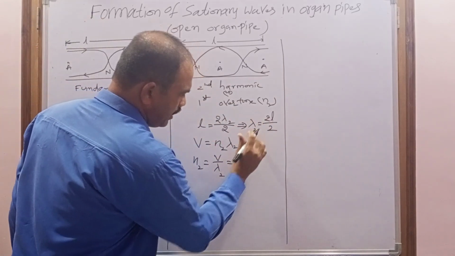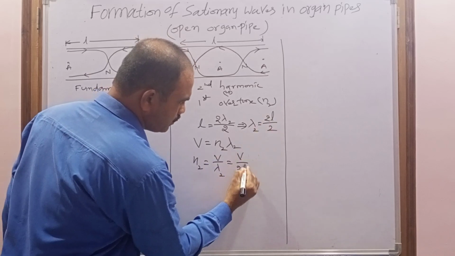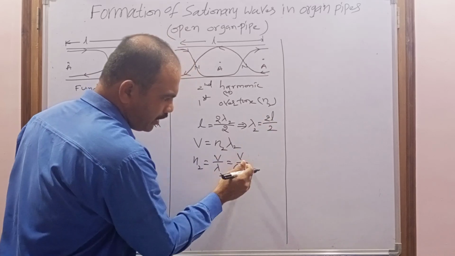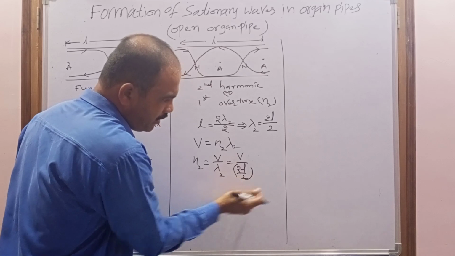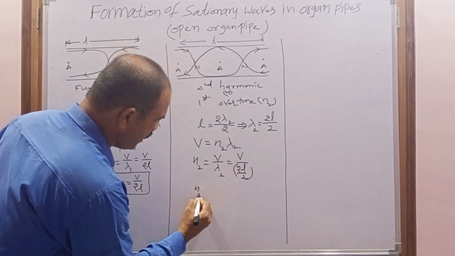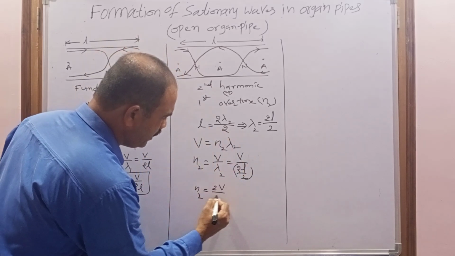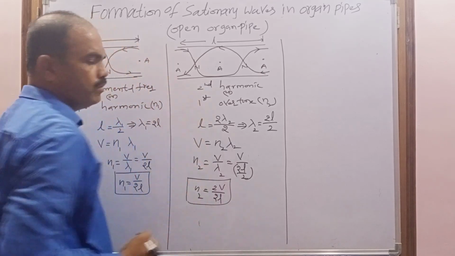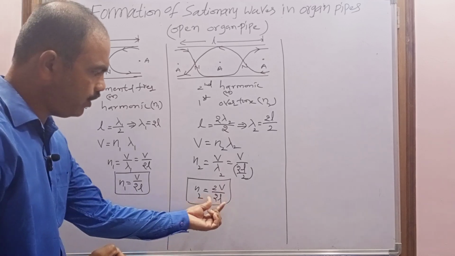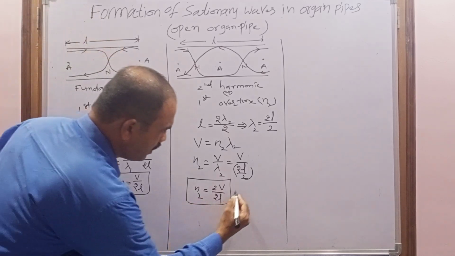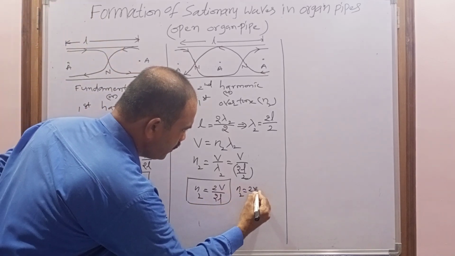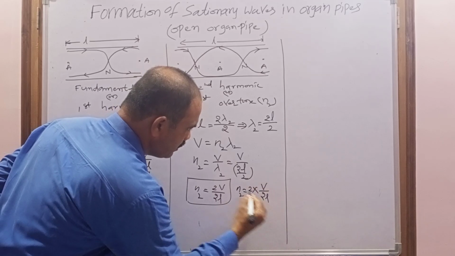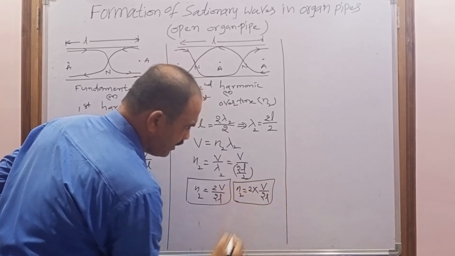Now what is lambda 2 here? 2L by 2. It is in the denominator, and when you simplify it goes to the numerator. Now N2 equals 2V by 2L. This is the formula for second harmonic or first overtone. Now I am rearranging this equation: N2 equals 2 into V by 2L. Can I write it like this or not? Yes.